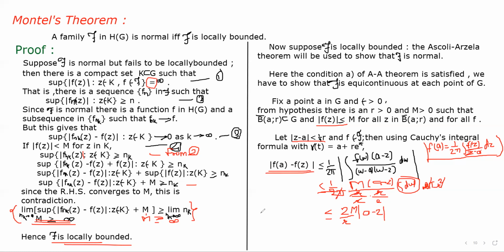Now we get this. Now we consider delta less than the minimum of R by 2 and R by 2M epsilon.